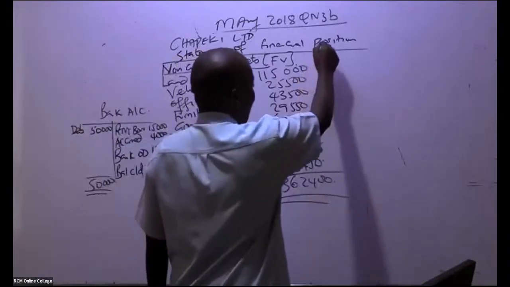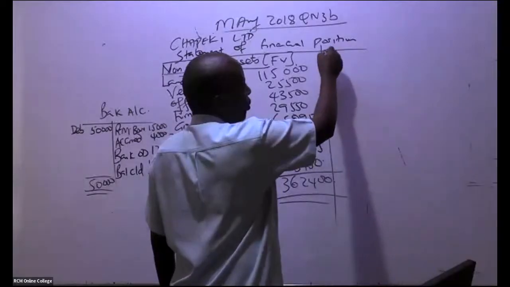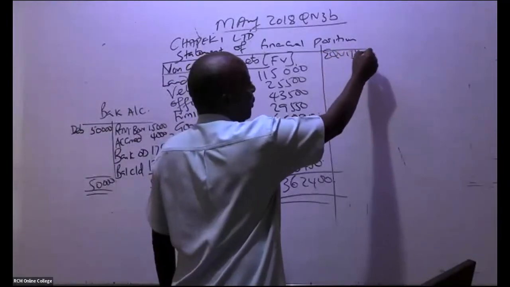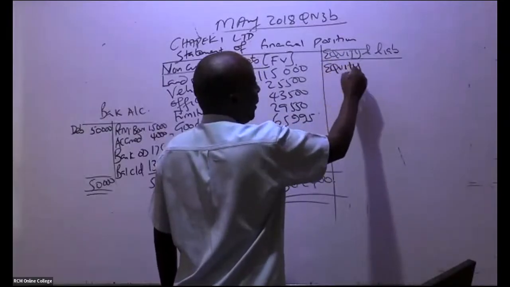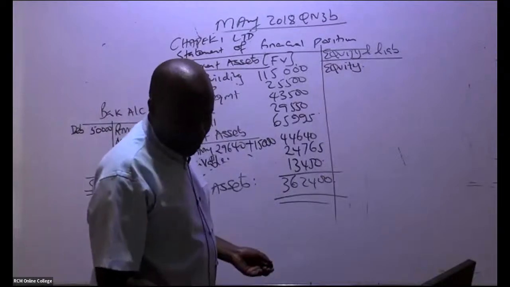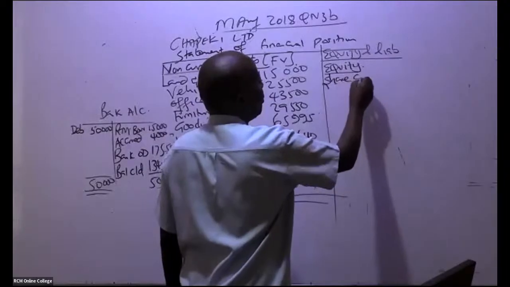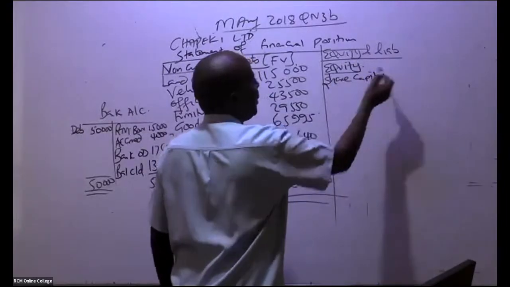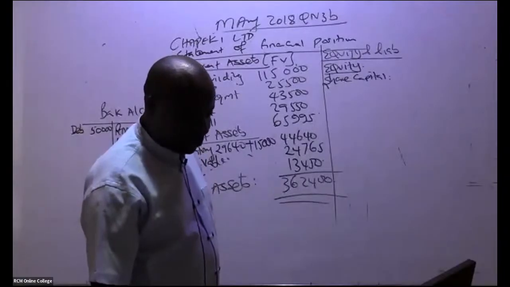So for me, I'll come and look at equity and liabilities. We have here financed by equity and liabilities. You begin with equity. So equity, what do we have there? Share capital. So equity, go to note number 3. They told us something about this share capital.